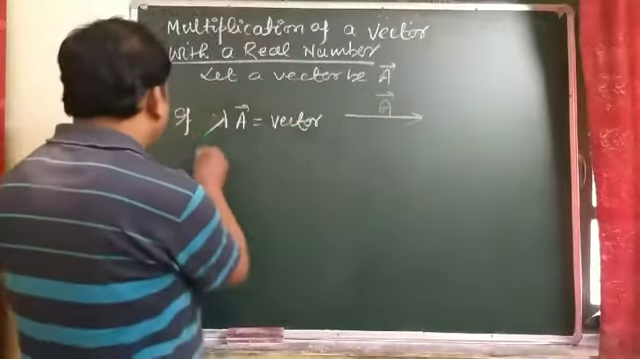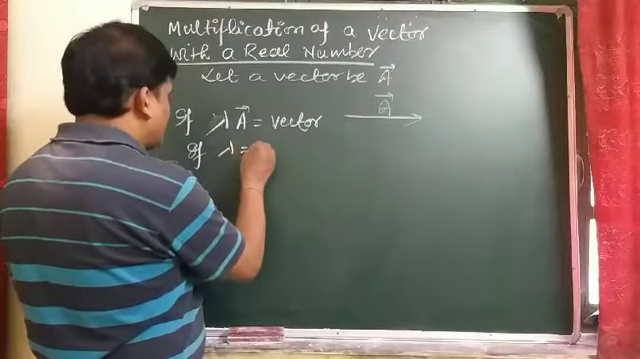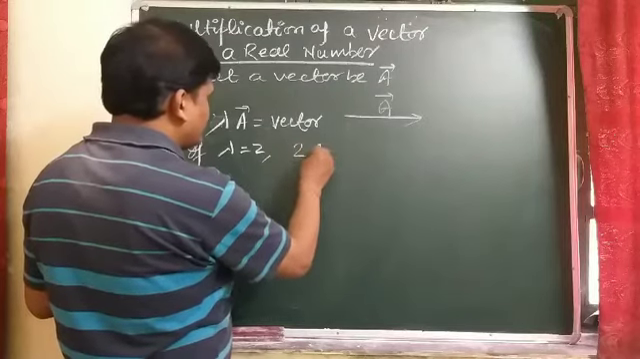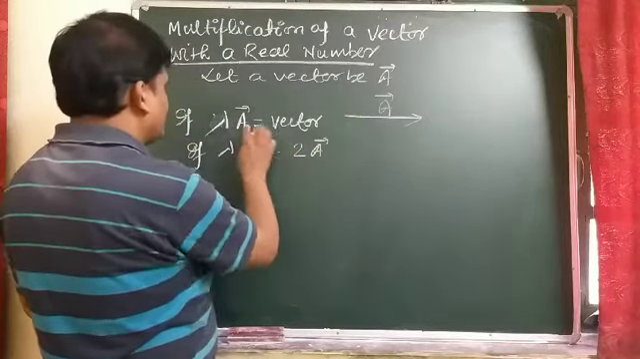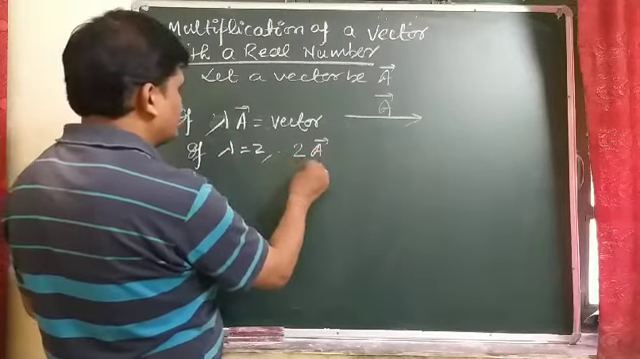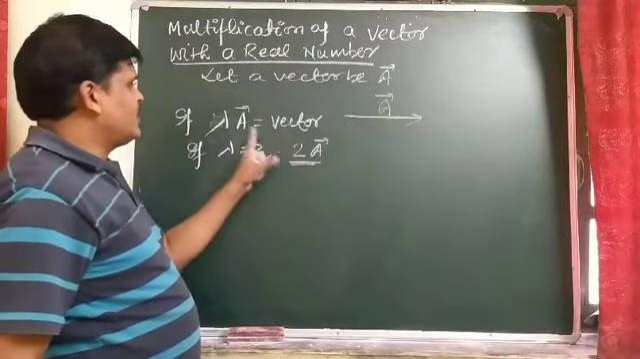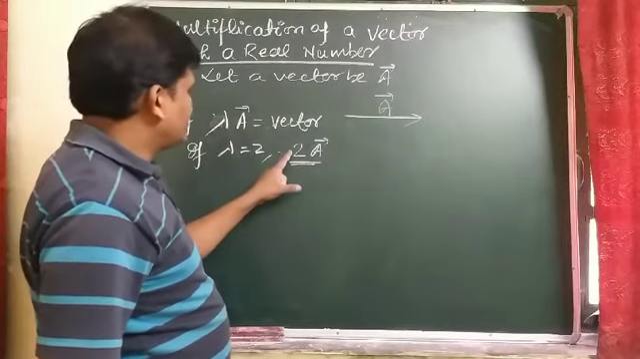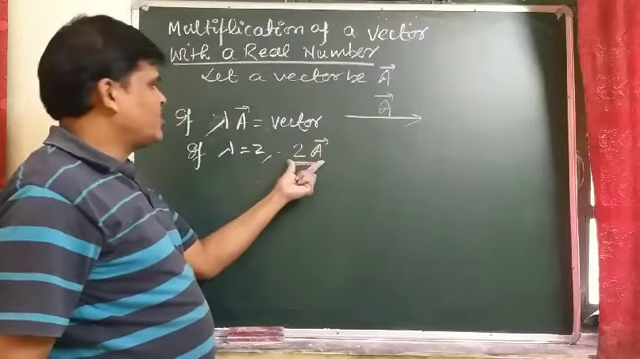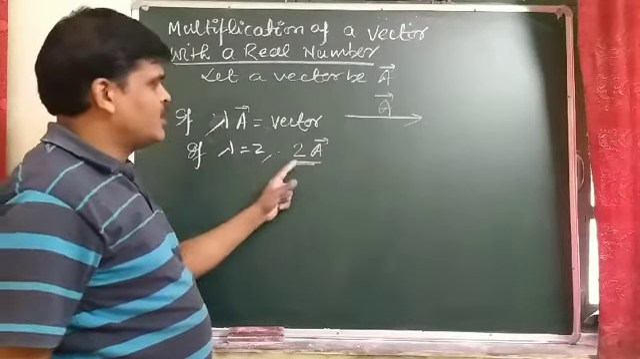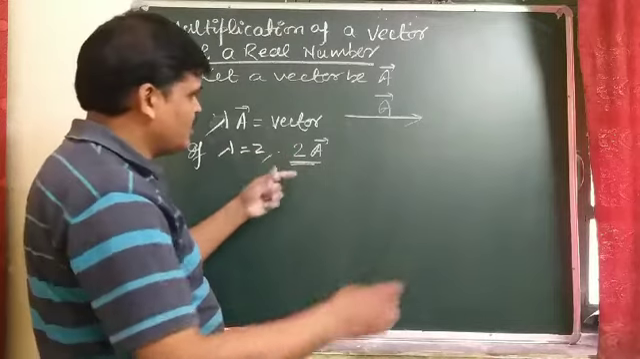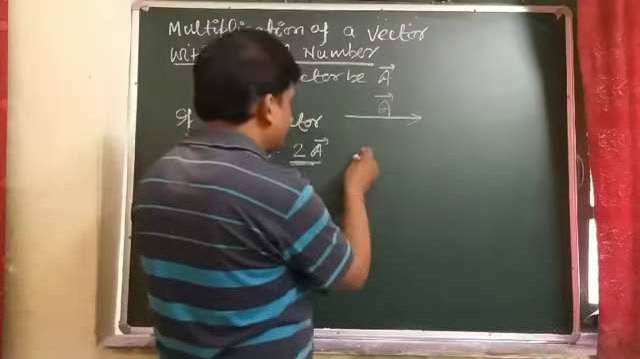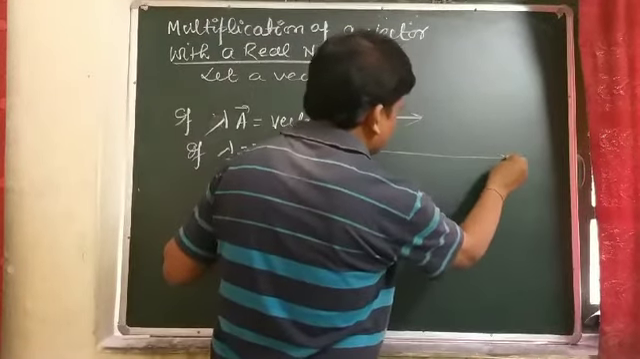Suppose that lambda is 2. So what will happen? After multiplication, lambda into A, 2A comes out. So it means that if a vector is multiplied by a positive real number, when vector A is multiplied by the real number 2, which is positive, only magnitude will change, direction remains the same. So we can say that the diagram of this one comes out to be